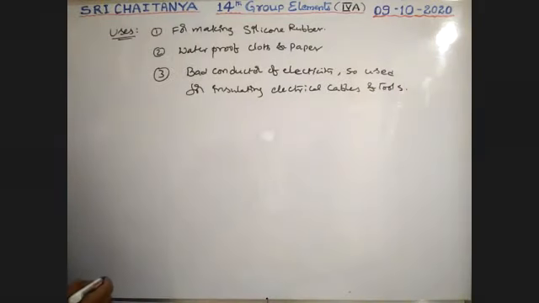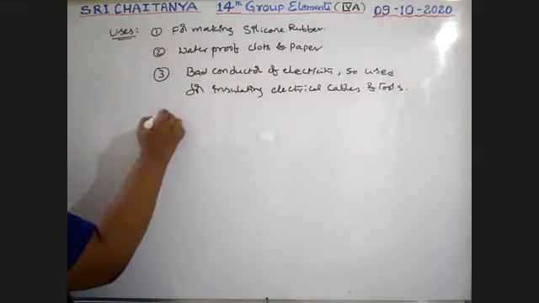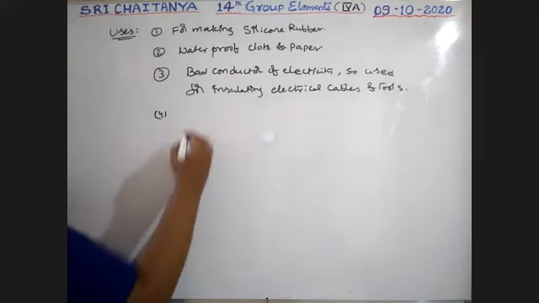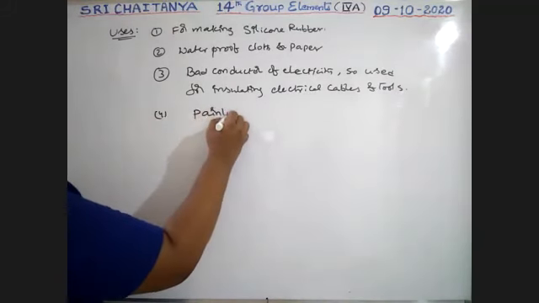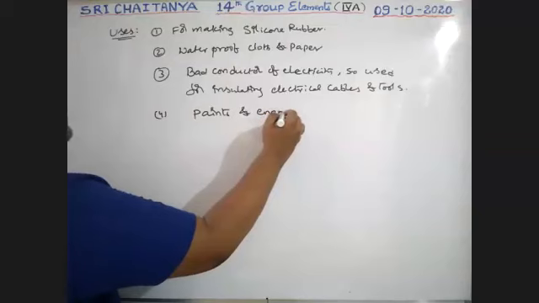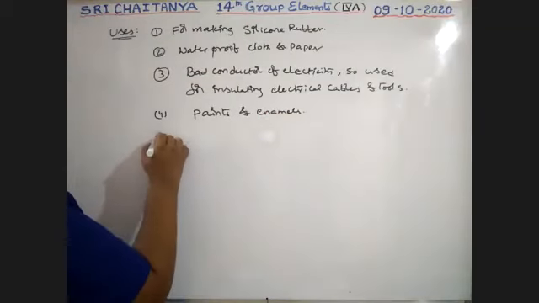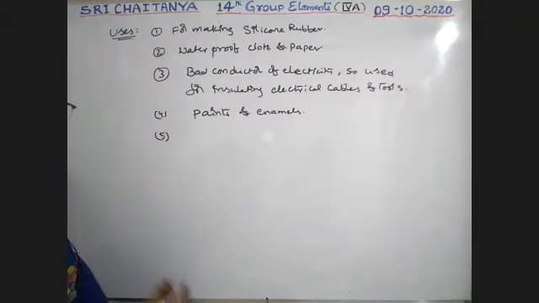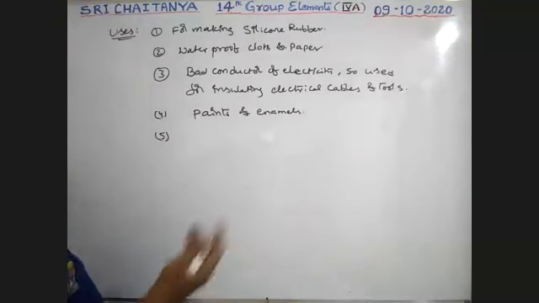So it is very, very important. Next, in making paints and enamels. Next, for making grease and lubricant used in aeroplanes.